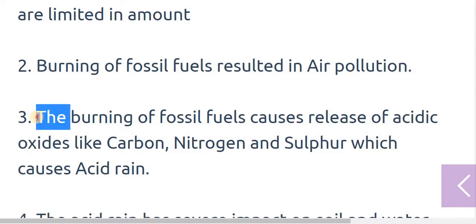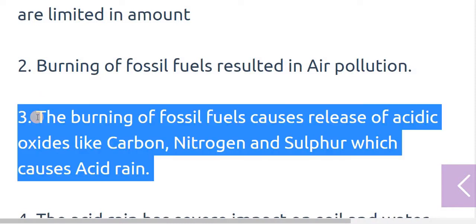The third disadvantage is that the burning of fossil fuels causes a release of acidic oxides, as I told you in the previous point. Oxides of carbon, nitrogen and sulfur cause acid rain. And carbon dioxide is also responsible for global warming.